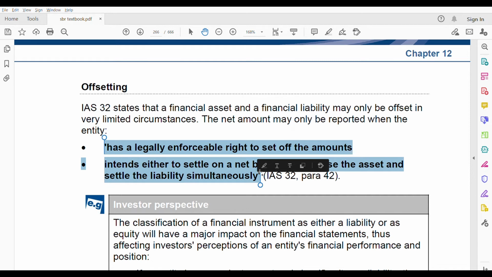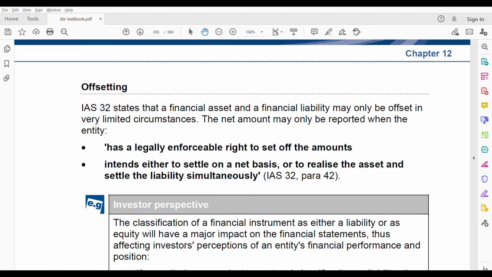You have to show them separately. What are the conditions? Make sure that you know them, because sometimes in the exam they might ask you whether to offset or not. The first is a legally enforceable right to set off the amounts. In the exam scenario, they will tell you whether the entity has the legally enforceable right to set off or not. If they have, offset. If they don't, don't offset.